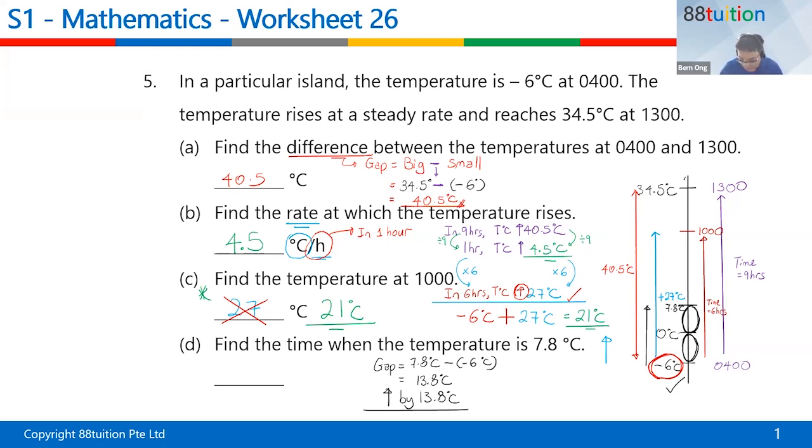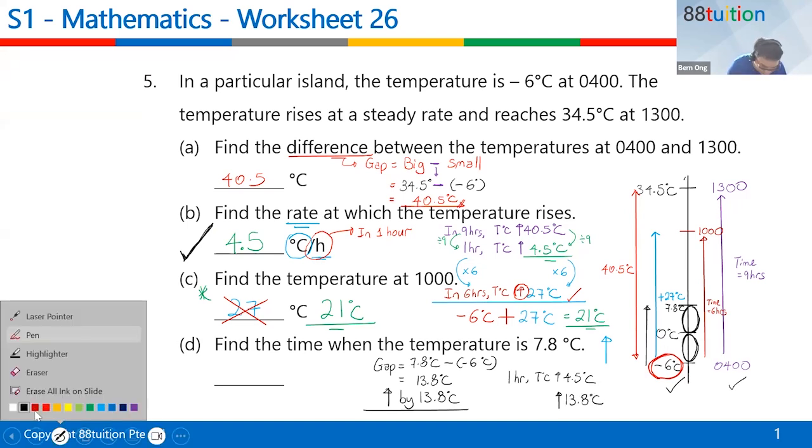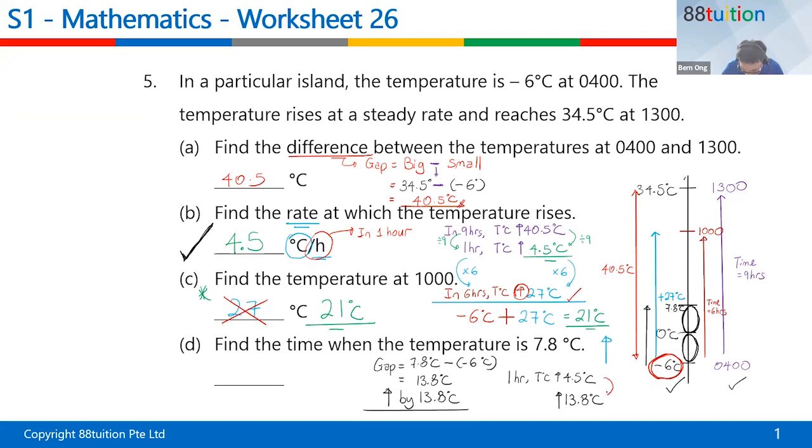So -6 degrees Celsius is at 4 a.m. You must find how many hours it took. So you go back to the rate down here. We know that in 1 hour, the temperature increased by 4.5 degrees Celsius. That is from part B. So if your part B is wrong, many parts of the question will be affected. If I want it to increase by 13.8 degrees Celsius, what should I do? You have to ask yourself, 4.5, how to get 13.8?